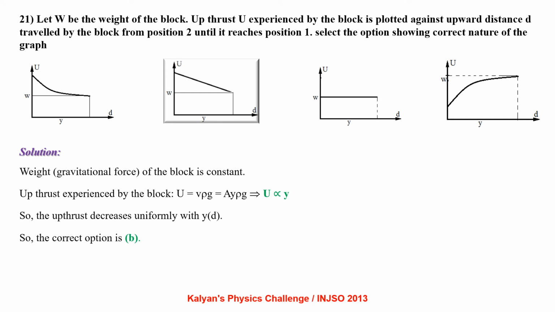Upthrust experienced by the block U equal to V into rho into g. Volume can be written as area of cross section into height, so U is proportional to Y. So the upward thrust decreases uniformly with Y, so the correct option is B.